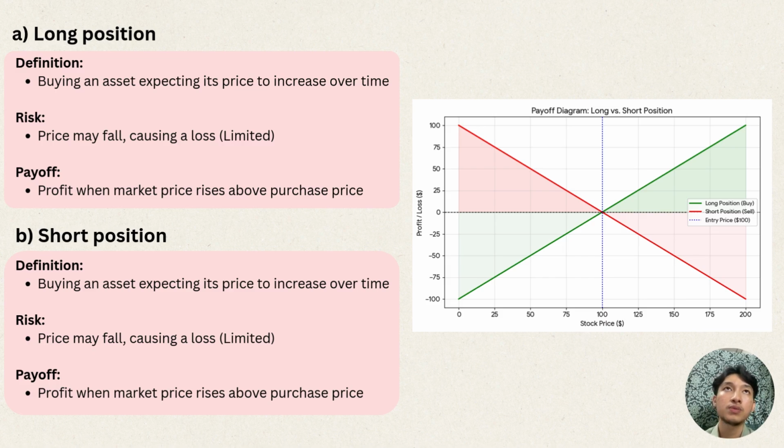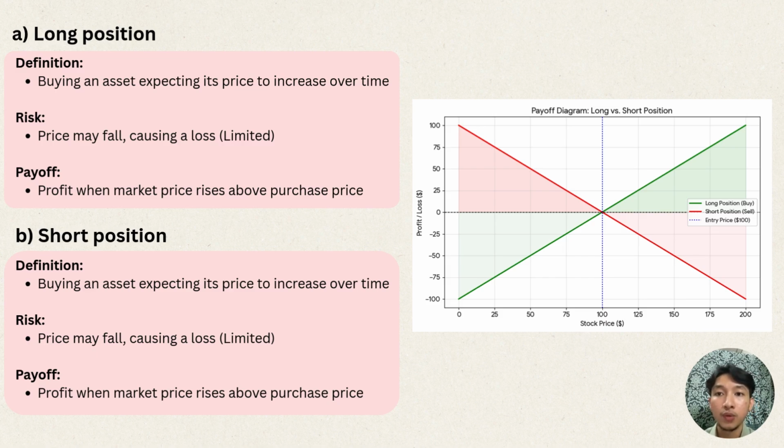So let's say we assume this price is $100, and the vertical line represents your profit or loss, and the zero line represents your break-even point, which means if the price goes up and down, in between the line, it determines your profit and loss. So we start with the long position first.